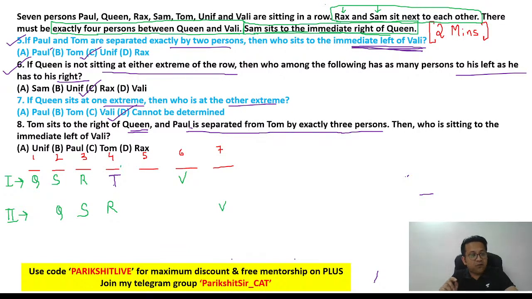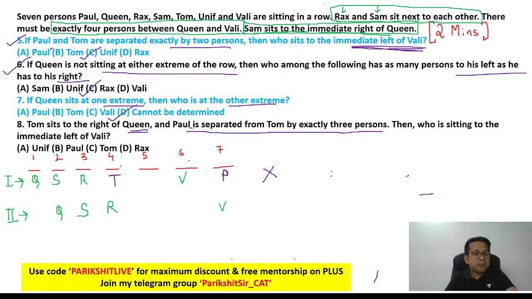Even if Tom is at 4, you know what? Paul is separated from Tom by exactly 3 people. Is that possible? No. Why? Because even if Tom goes at 4 and Paul comes at 7, Tom and Paul will be separated by exactly 2 people, not by exactly 3 people. There lies the problem. They are saying Paul is separated from Tom by exactly 3 people, but here P and T are separated by exactly 2 people. So this is not the scenario.